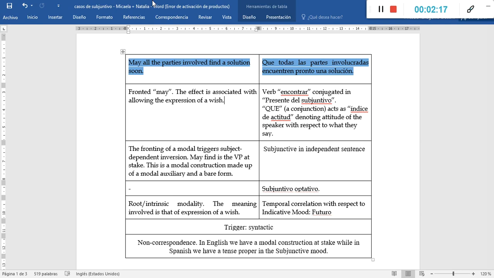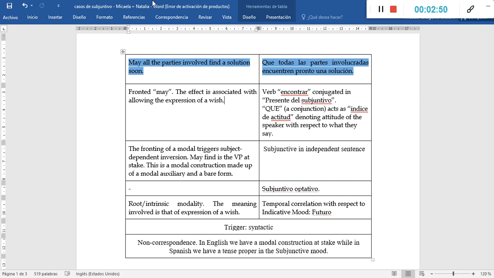You have that information on your handbook on page 127 that reads that subjunctive mood can appear in independent sentences after adverbs or subordinating conjunctions that are called índices de actitud or attitudinal indexes that help denote the attitude of the speaker with respect to what they say.